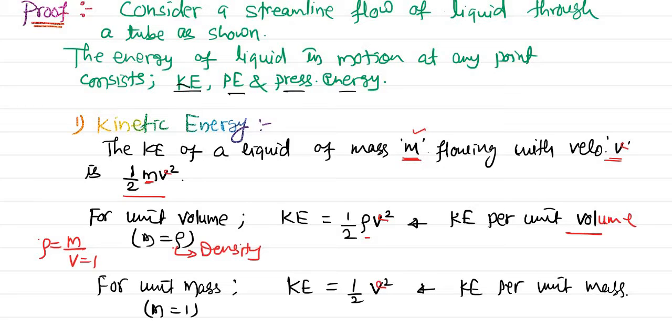Now if we write the same kinetic energy per unit mass, then the mass has to be considered unit, so m is equal to 1, and therefore kinetic energy per unit mass becomes half v square only. This is our target, because Bernoulli's theorem is about the total energy per unit mass. So we have first found the kinetic energy per unit mass.